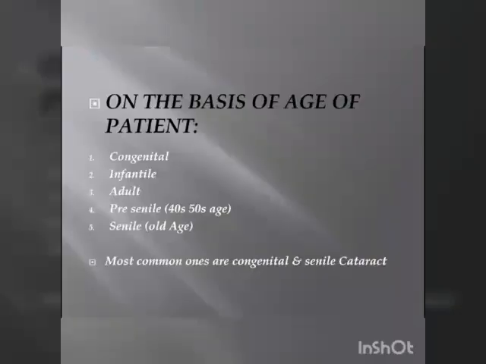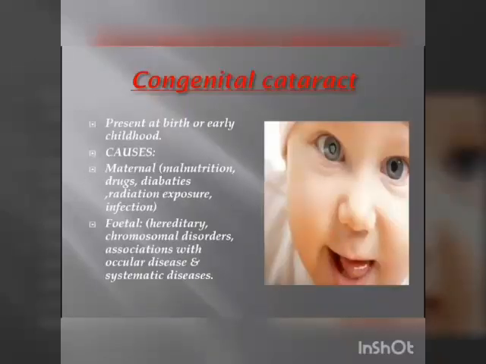Cataract can also be classified according to the age of the patient. Congenital, infantile, adult, presenile, or the senile cataract. Most common ones are the congenital and the senile, meaning old age cataract. Let's talk about the congenital cataract. As we know, congenital means it will be present at birth or in the early childhood. It may be due to maternal causes like malnutrition. That's why women should take special care of their diet and health, especially during pregnancy. Exposure to radiation like X-rays, infection like rubella virus, drugs, and other causes like diabetes can cause cataract in infants.